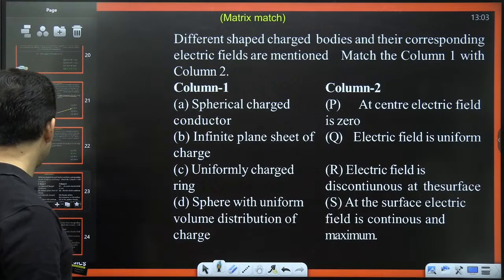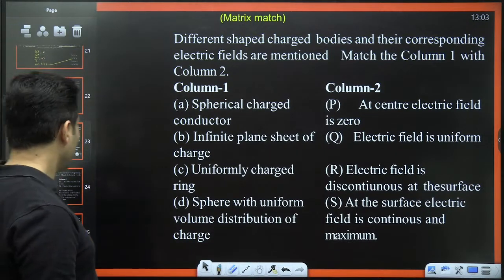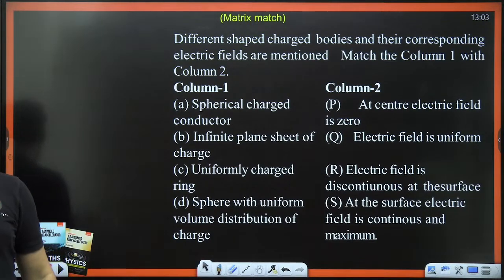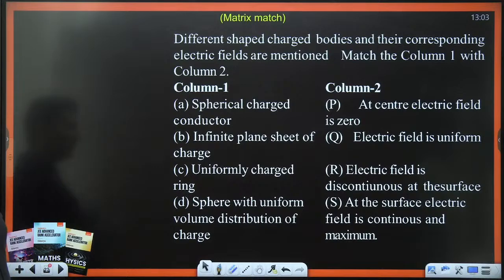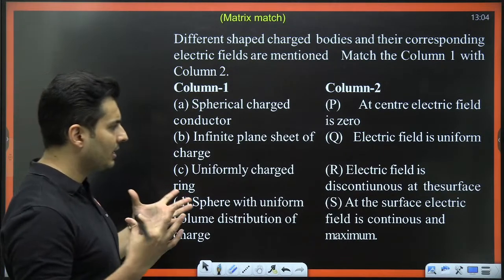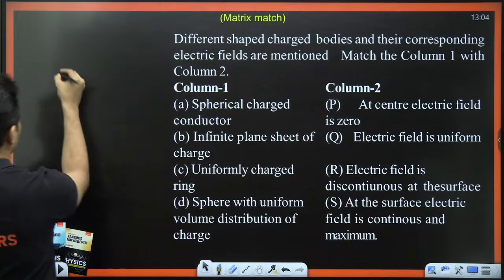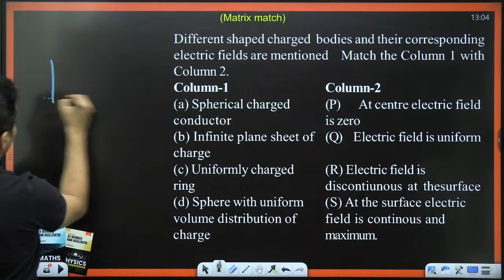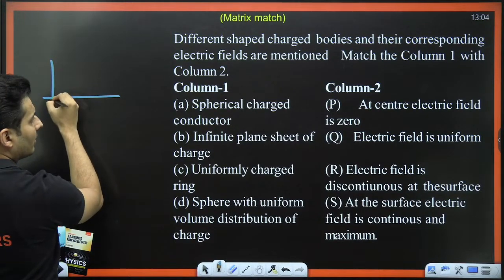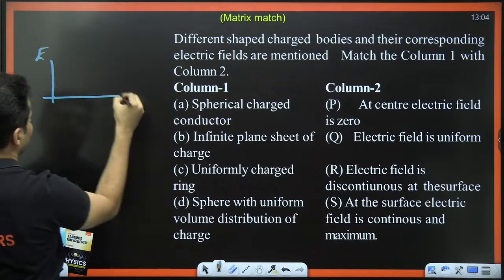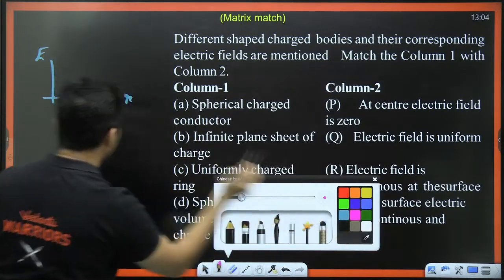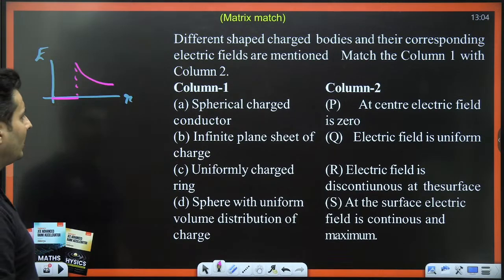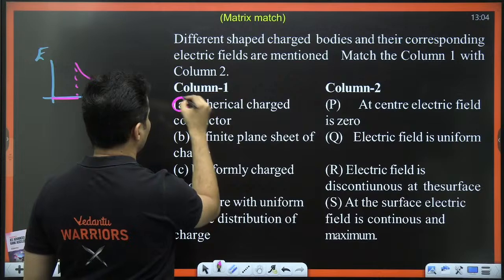Spherical charged conductor. What do you think will be the right options for this? Spherical charged conductor. Think about it. When you have a spherically charged conductor, the electric field versus distance will be something like this. It will be 0, suddenly it will pick up and it will be like this. That's how it would be for a spherically charged conductor.